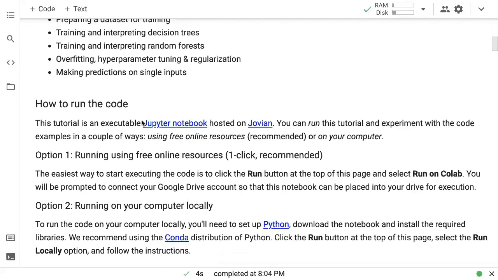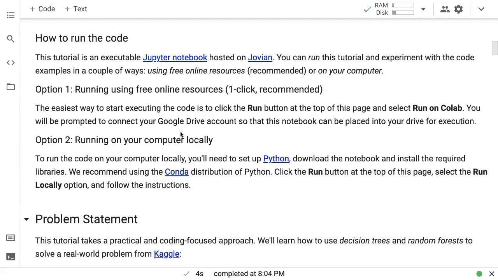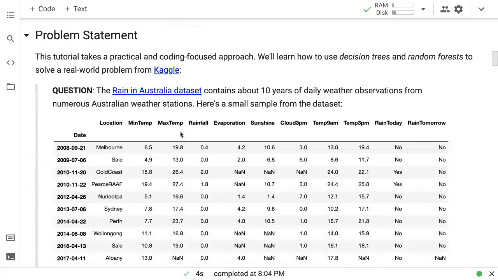Now I'm running this notebook on Colab, but you can also run it locally, but things may be a little bit slower depending on what your configuration is. If you have a good CPU and a high RAM, you should be able to run this locally as well. Okay.